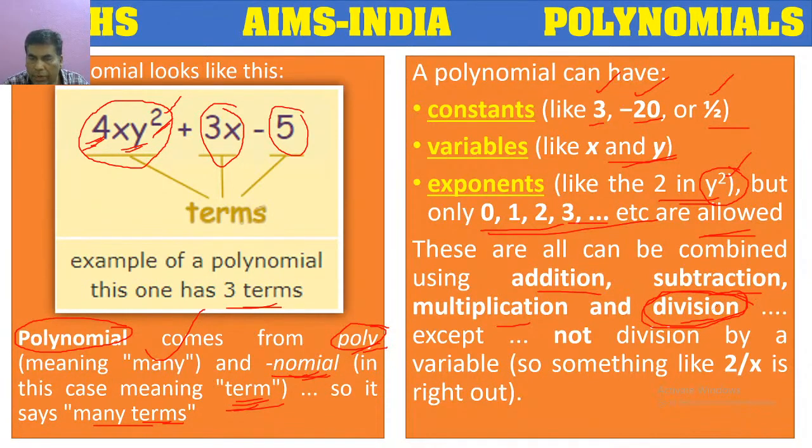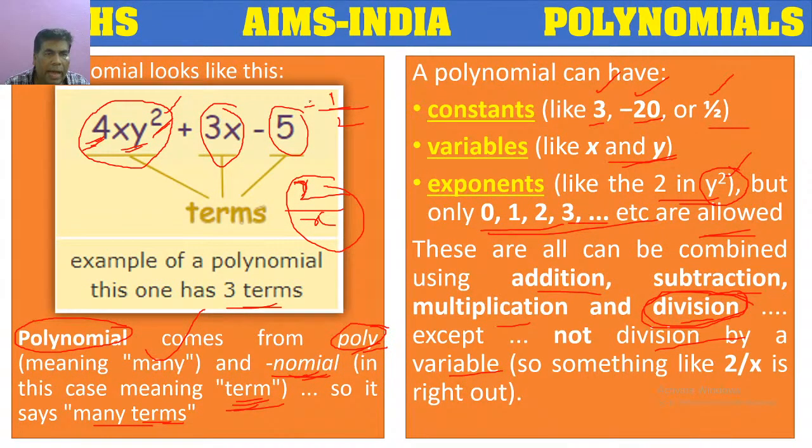But in the case of division, we should be careful, because all kinds of divisions are not allowed. If there is a term in which there is division by a variable, like 2 by x, then it is not a polynomial. Terms like 1 by 2 are allowed. Suppose in this expression I have 3 terms.